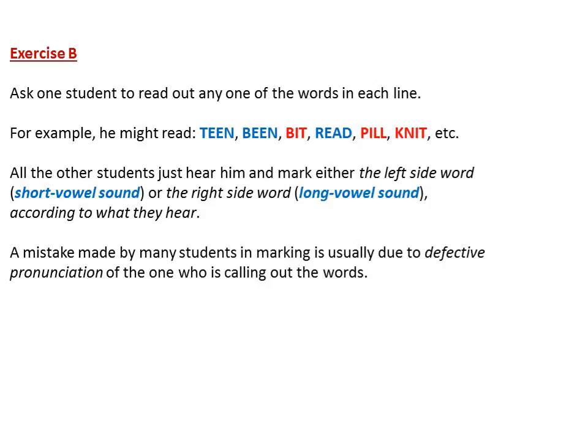Exercise B. Ask one student to read out any one of the words in each line. For example, he might read teen, bean, bit, read, pill, knit, etc. All the other students just hear him and mark either the left side word short vowel sound or the right side word long vowel sound according to what they hear. A mistake made by many students in marking is usually due to defective pronunciation of the one who is calling out the words.